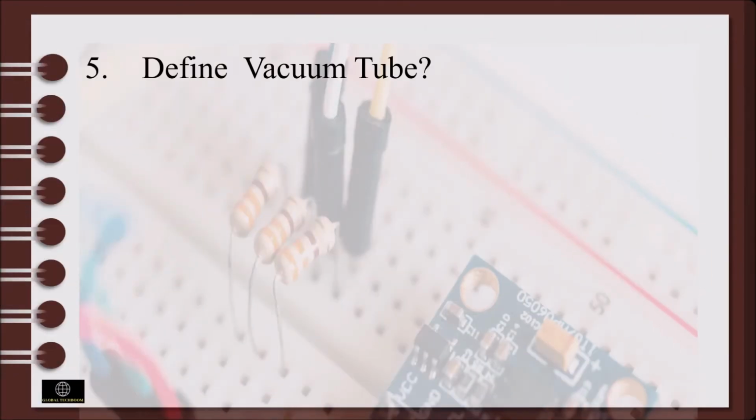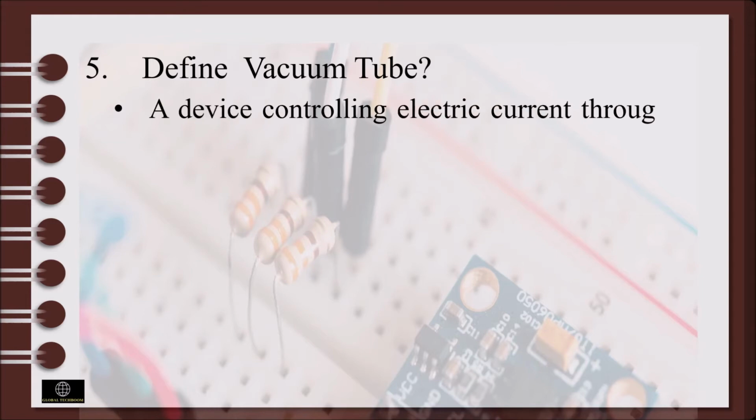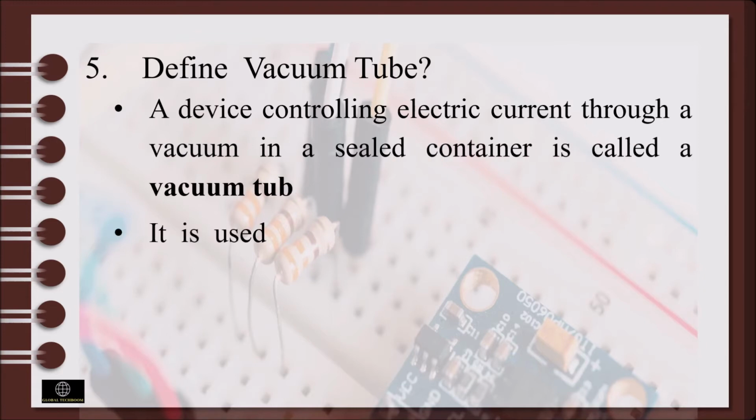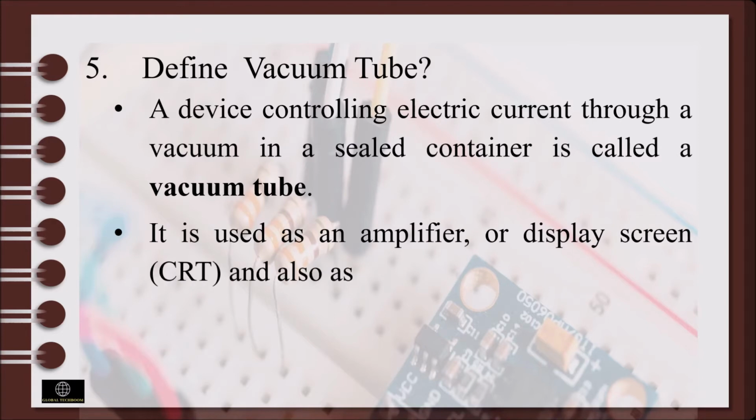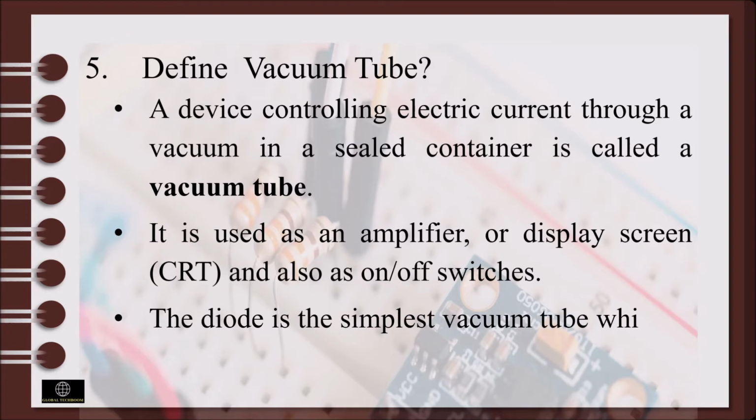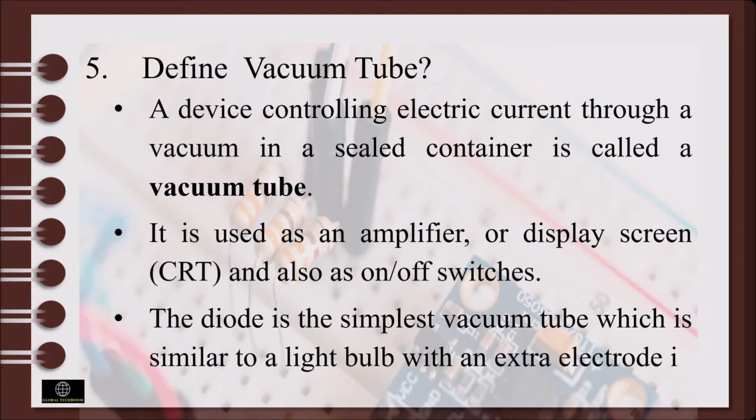Define vacuum tube. A device controlling electric current through a vacuum in a sealed container is called a vacuum tube. It is used as an amplifier or display screen and also as an on-off switch. The diode is the simplest vacuum tube, which is similar to a light bulb with an extra electrode in it.